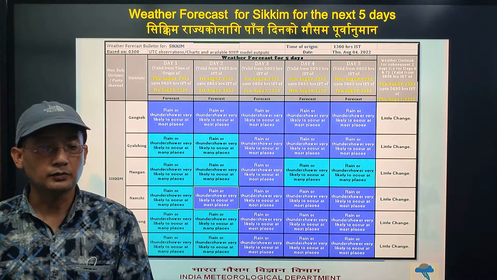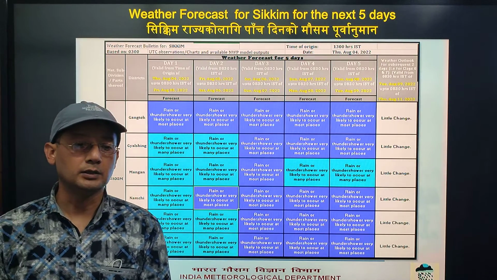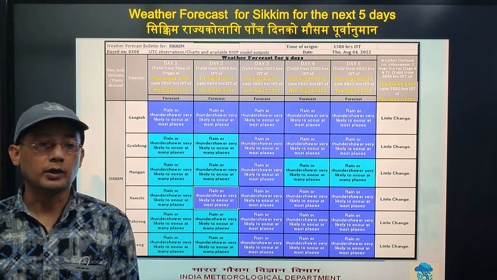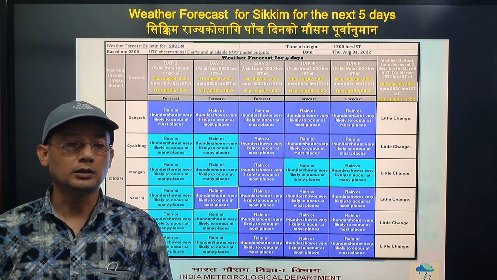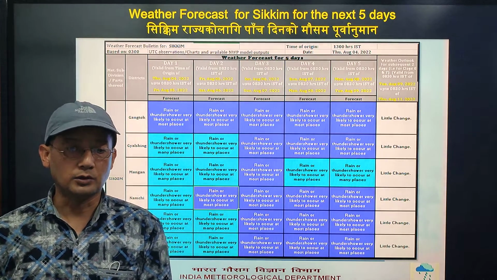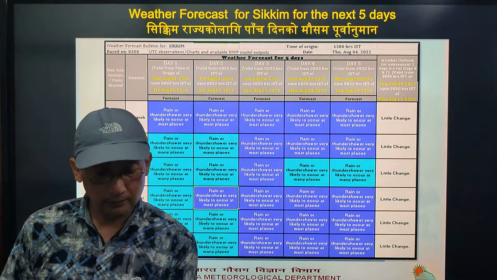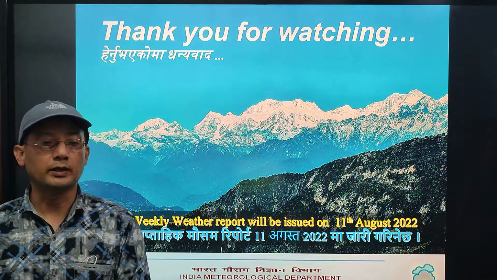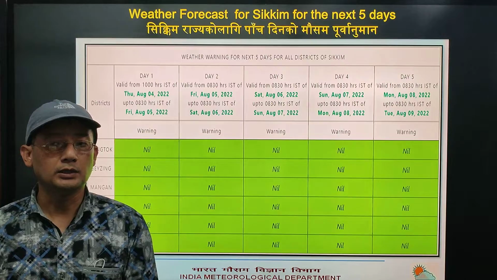Next we have weather forecast for Sikkim for the next 5 days for Gangtok, Gizing, Mangan, Namchi, Pakyong and Soreng. So rain or thunder showers are likely to occur at most places almost throughout the week. Next we have weather warning for Sikkim for the next 5 days. So weather warning is nil.